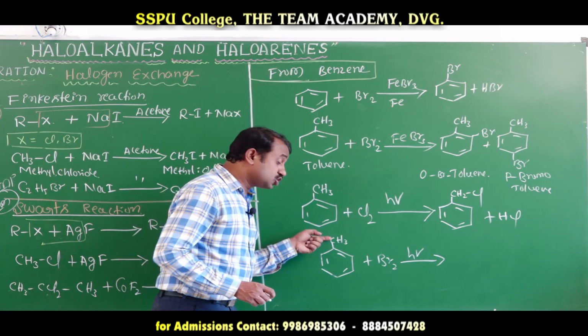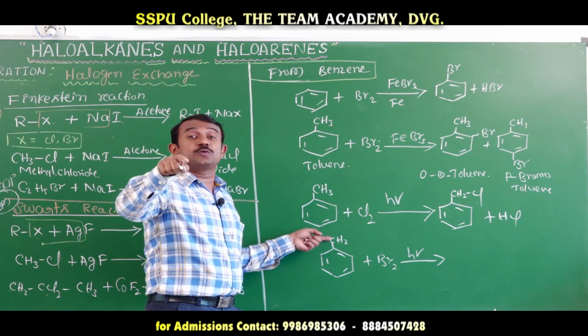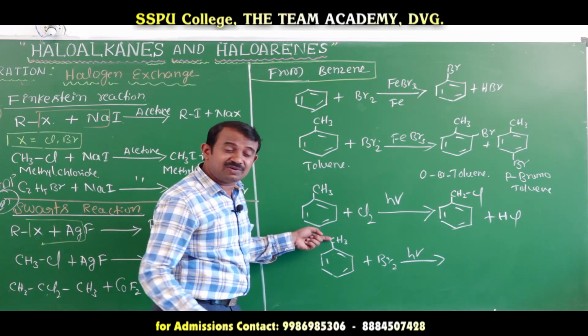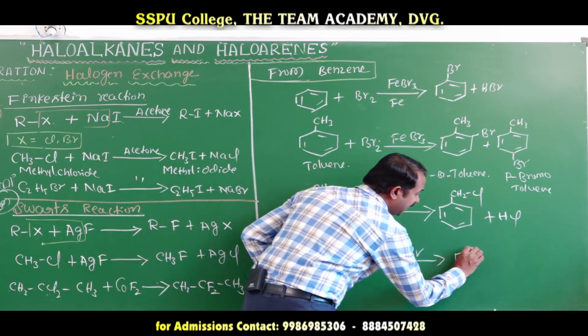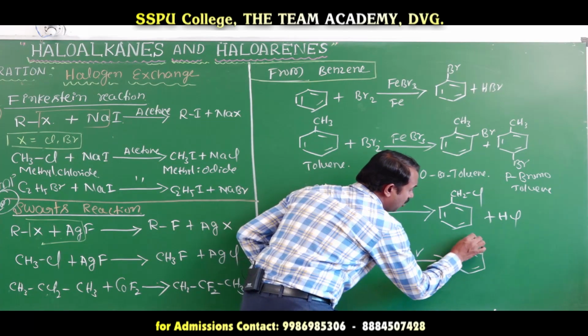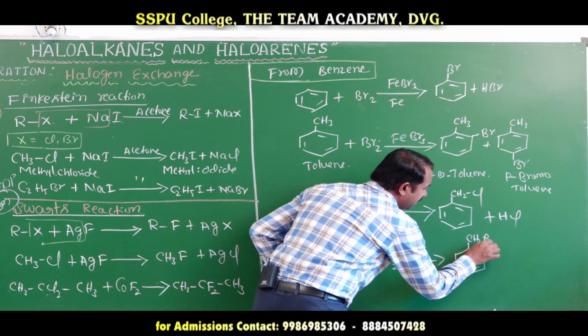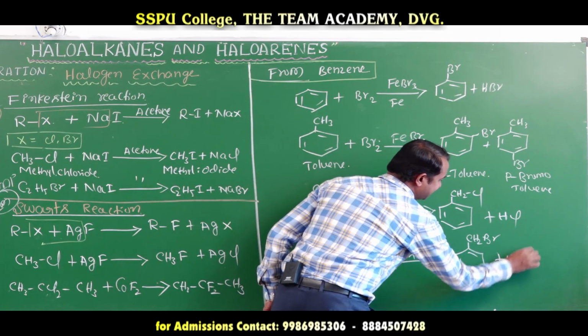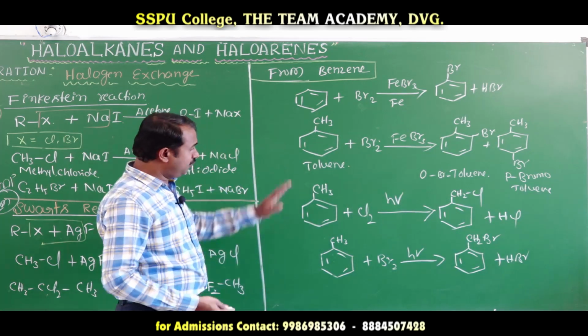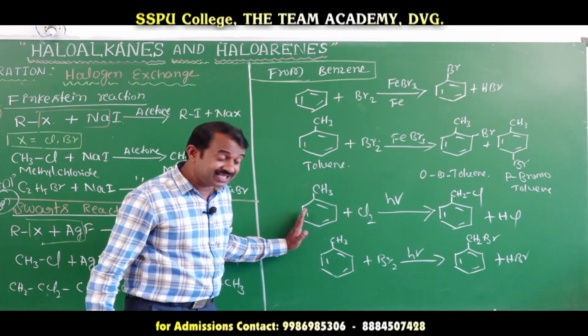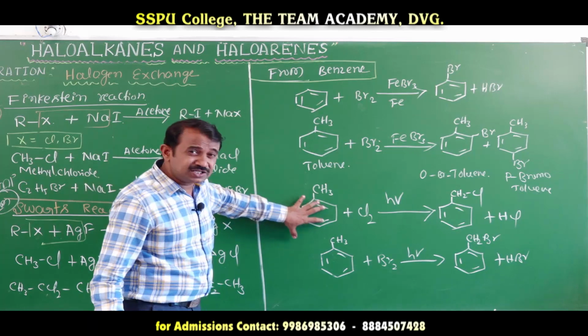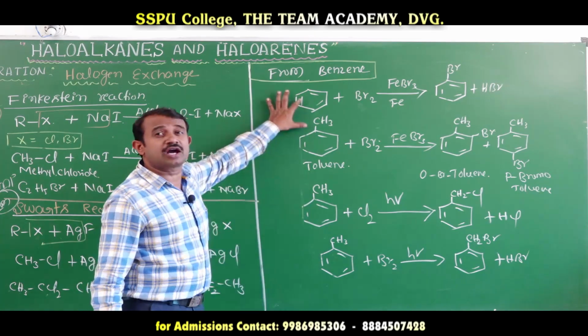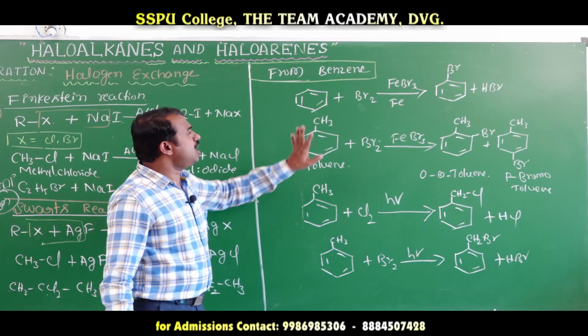It is substituted on the alkyl group, methyl, ethyl, whatever it may be, to form CH2Br, benzyl bromide, and releases hydrobromic acid. This is also preparation of haloarenes from hydrocarbons. Okay, this is the first method.